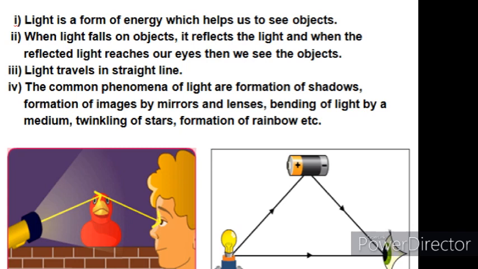When light falls on an object, it reflects back, and by this we are able to see the objects around us. There are so many phenomena related to light, such as twinkling of stars, formation of rainbow, etc. One major property of light is that it always travels in a straight line, and light travels fastest in vacuum, which means that it does not need a material medium for its propagation.